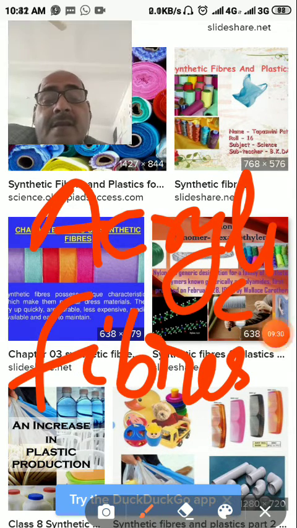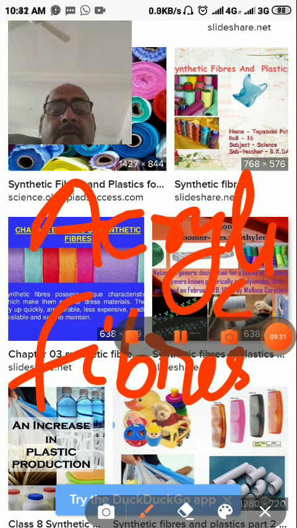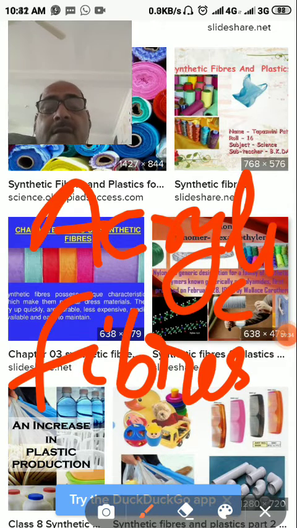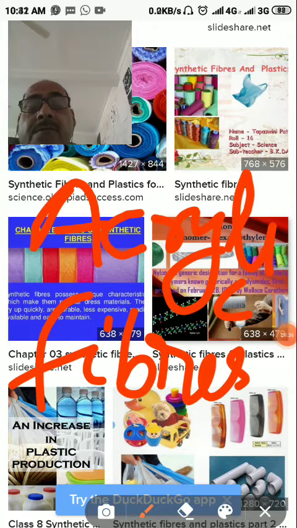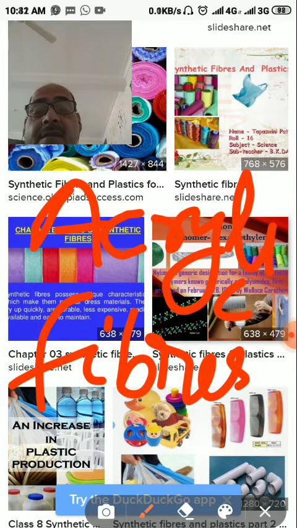Although these synthetic fibers are very harmful for the environment, as far as cost is concerned, they are very cheap, durable, less tearing, and so on.